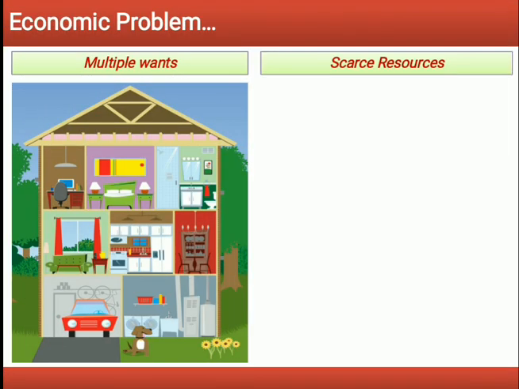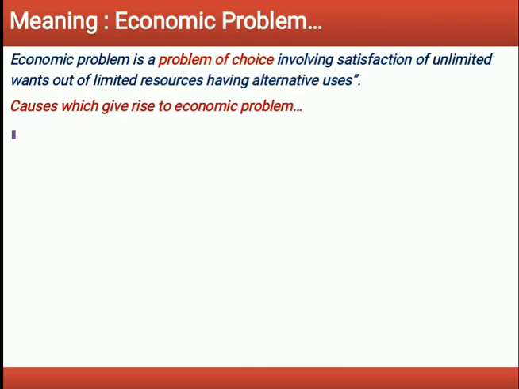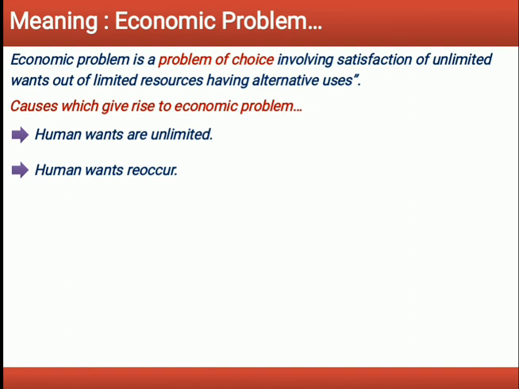And the most important point here is: what is an economic problem? An economic problem is a problem of choice involving satisfaction of unlimited wants out of limited resources having alternative uses.